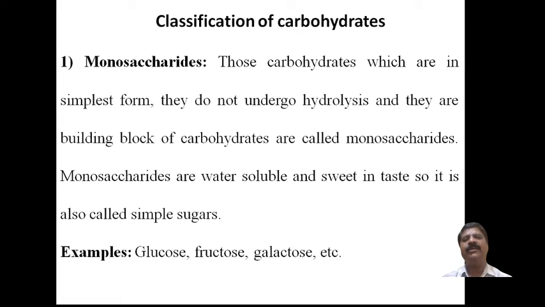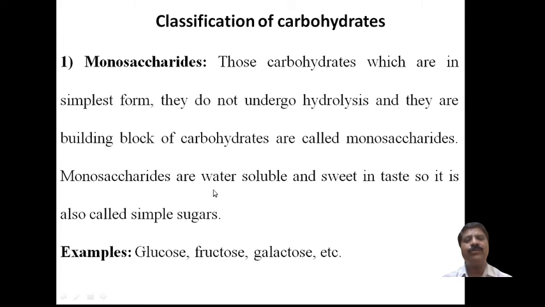Similar to that, here in carbohydrates, monosaccharides are the basic unit and the simplest form. They cannot be further hydrolyzed or broken. They are the basic unit of carbohydrates, and when they repeatedly join together they form oligosaccharides and polysaccharides.